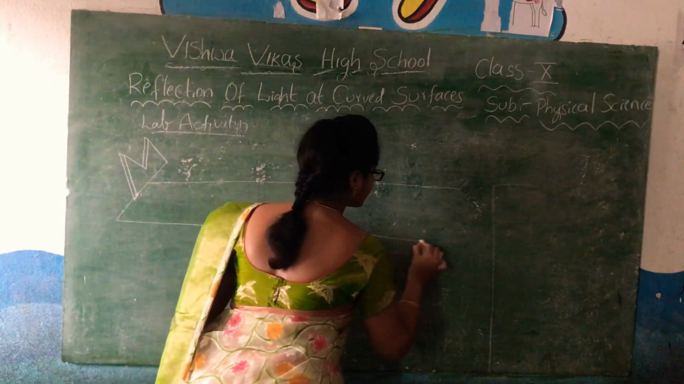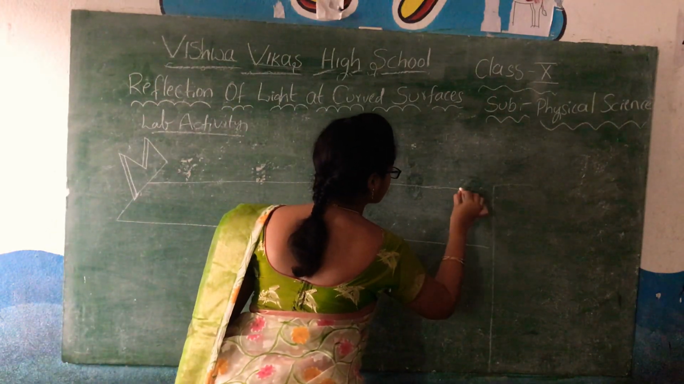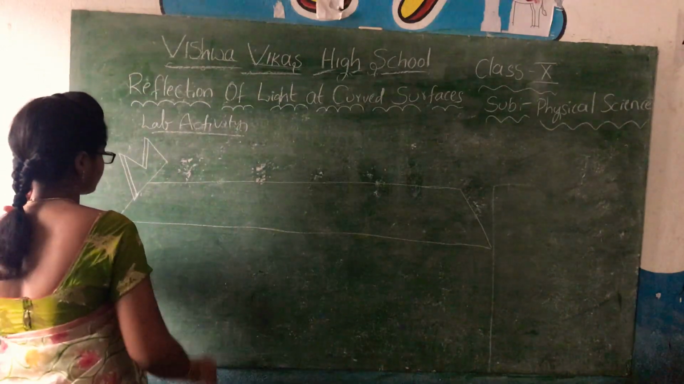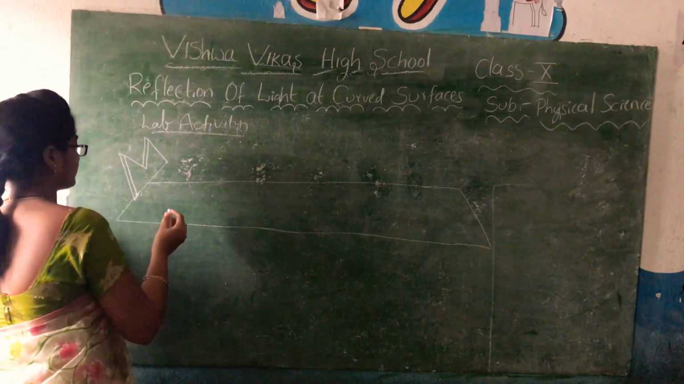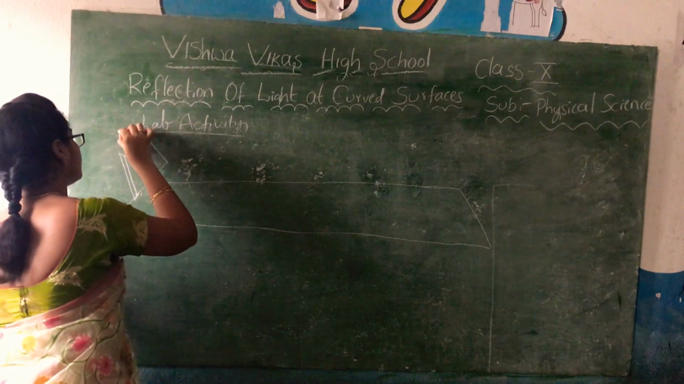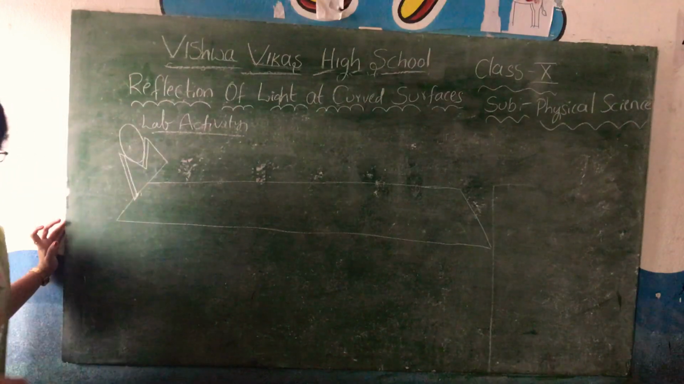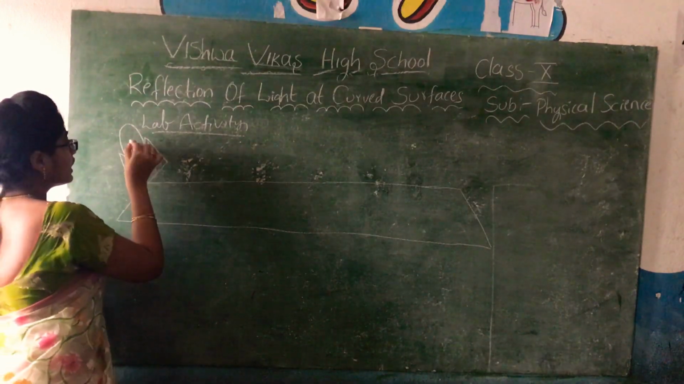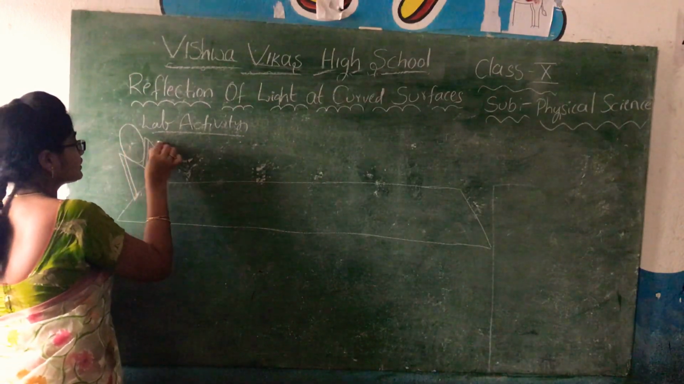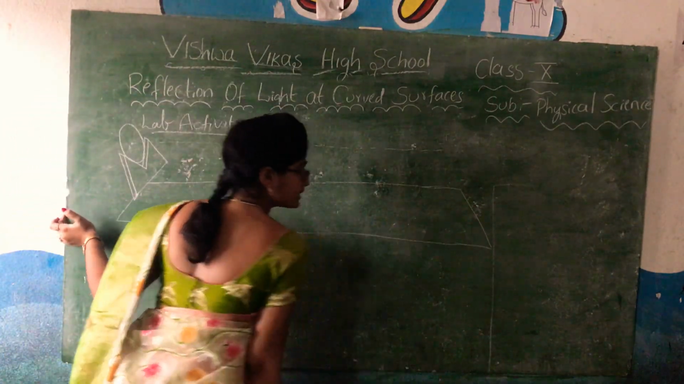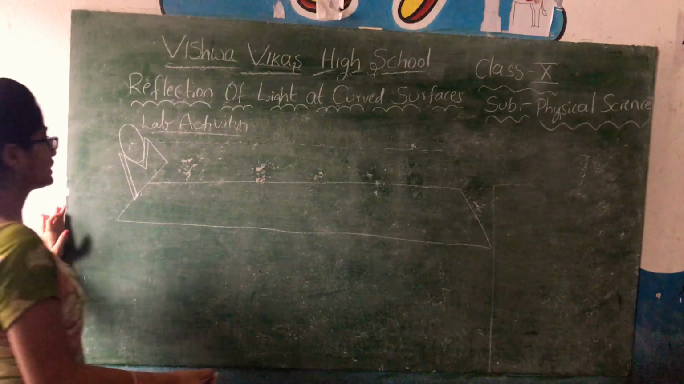You also draw the diagram along with me, children. Try to draw the diagram along with me. Arrange a mirror here. This is the concave mirror which I am showing, and this is the principal axis.